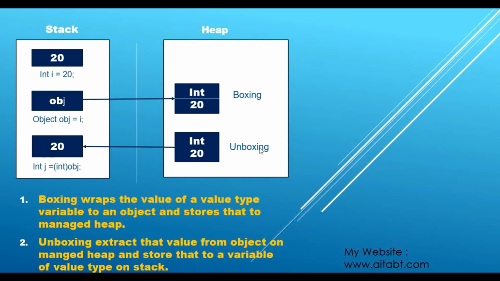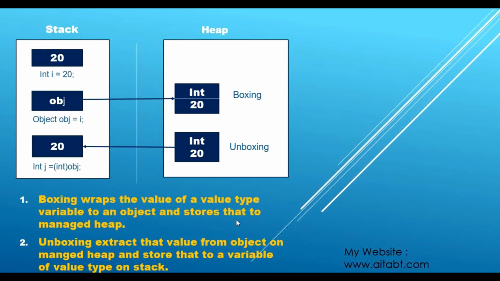So this is what we have to do explicitly by performing the cast operator, by performing casting here. That is explicit casting, and that is what is called unboxing. If you read this point, unboxing extracts the value from an object on the managed heap and stores that to a variable of value type that is present on the stack.